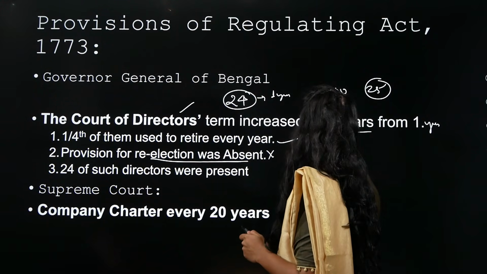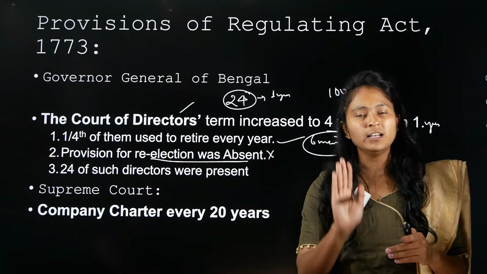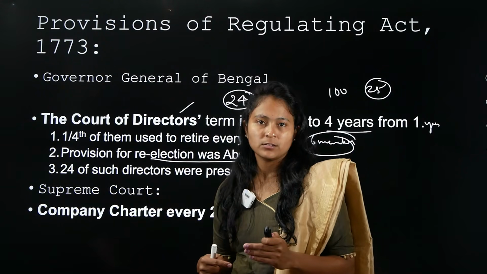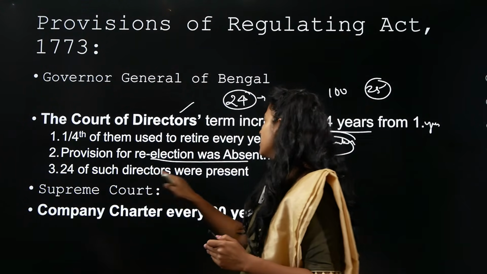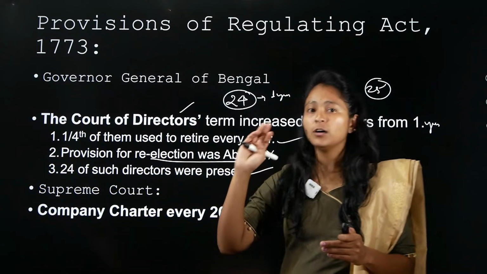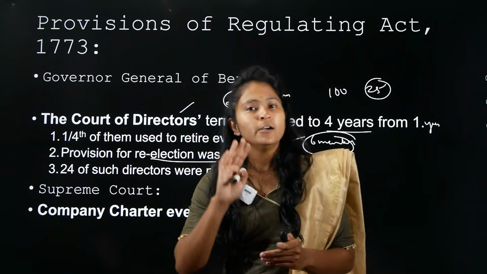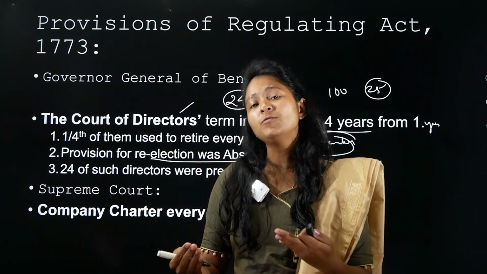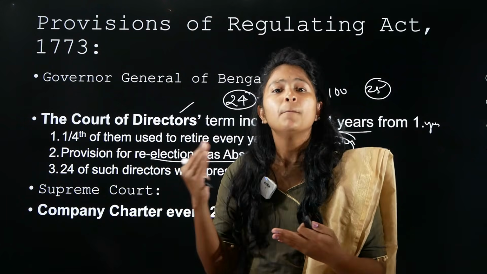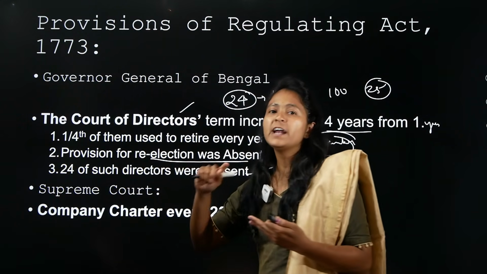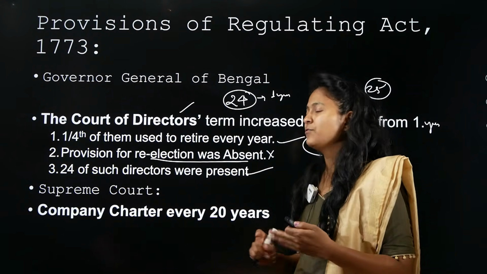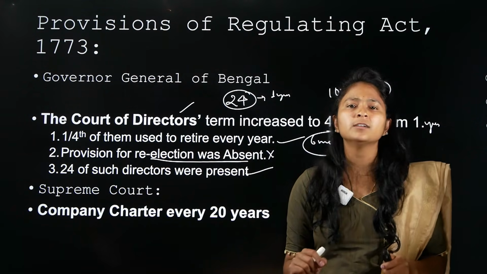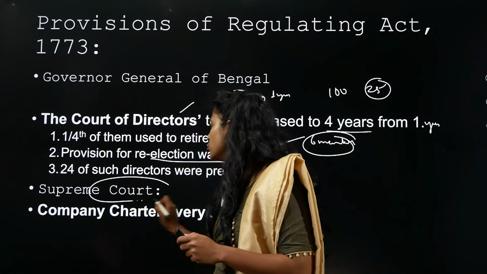That means these people who were once Court of Directors would not become Court of Directors another time. And 24 such directors were present. They were valid only for 1 year. From now onwards, they will be valid for 4 years, but every year, 1/4 of them would retire. So this is something that we need to understand. Another important thing that we need to understand here is the establishment of the Supreme Court.